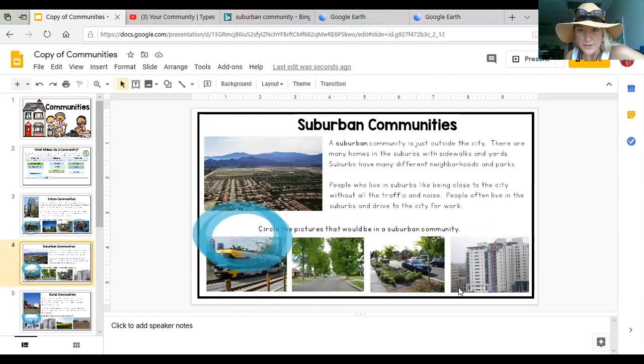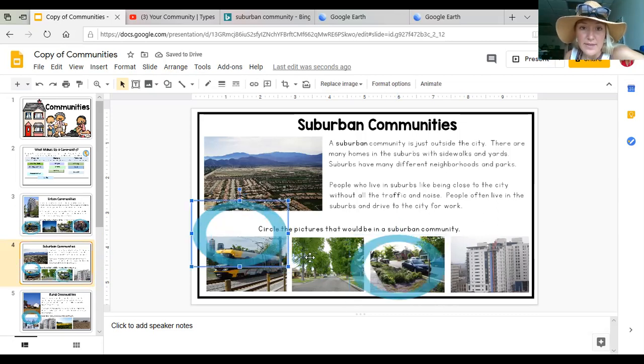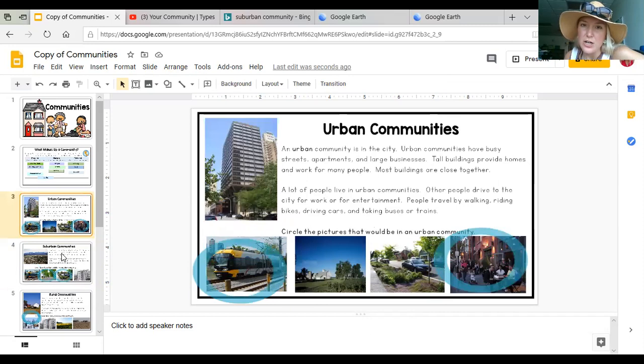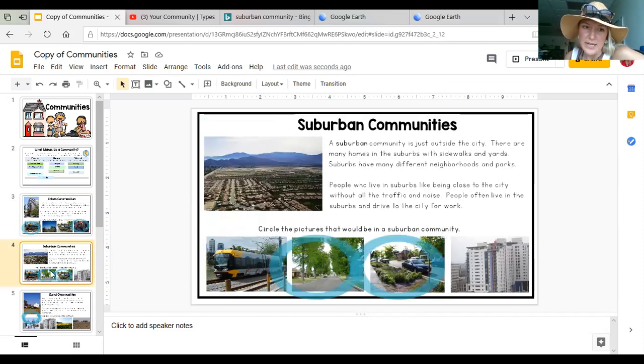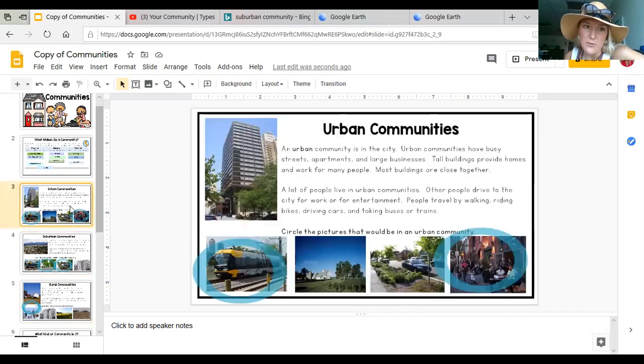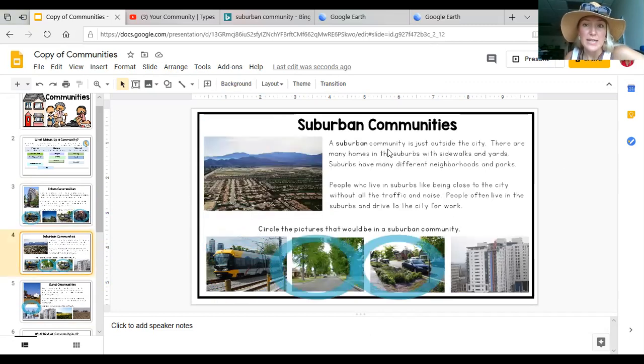Now I'm looking for a spot that might have a sidewalk for people to walk. And this middle one also looks like the suburbs. There's long streets where there are a lot of homes. Many, many people live in the suburbs. So I want you to be thinking about, do you think you live in an urban community or a suburban community? So if we have urban communities as like Indianapolis, suburban communities as maybe bigger cities with lots of homes, maybe like Lafayette.